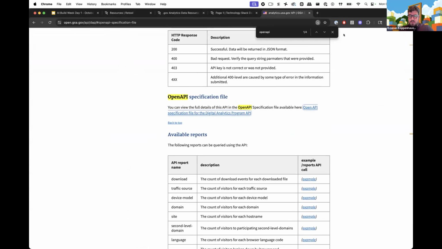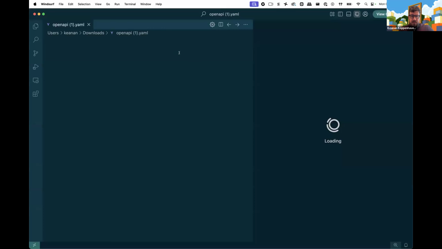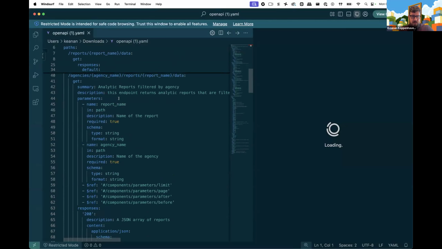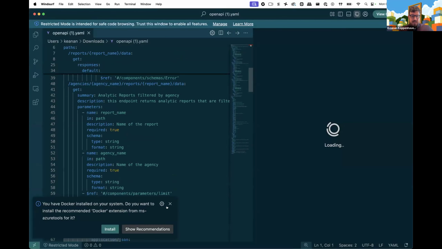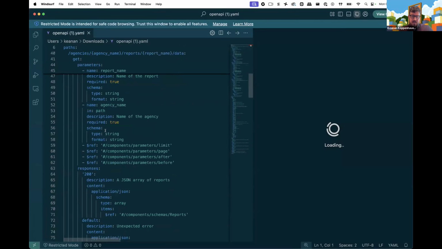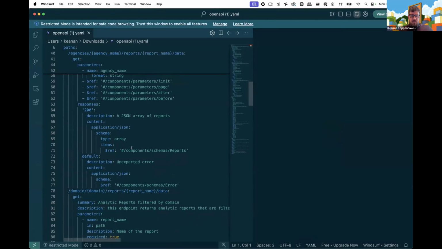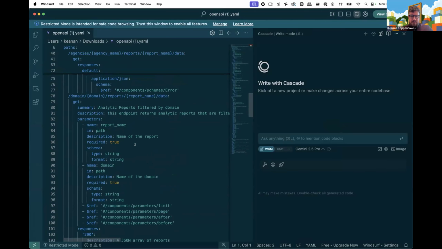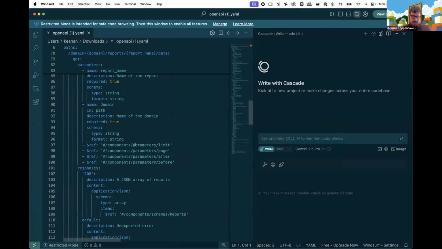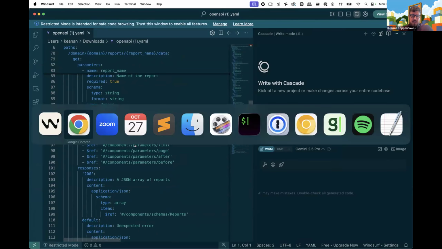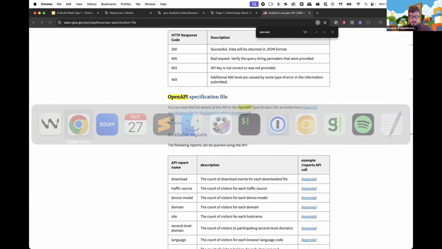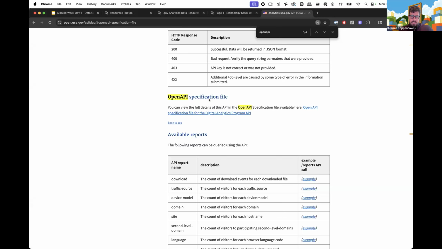I'm not going to go too deep into this just because it's a little bit verbose, as you can see. But basically, this is an entire explanation of how this API works, what sort of parameters it expects you to pass in, everything like that, that a computerized system, including Retool, can understand. So that will come in handy a little bit later when we actually start working with this API. But what we need to do first is add this API as a resource into Retool.